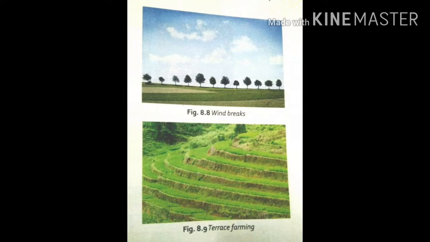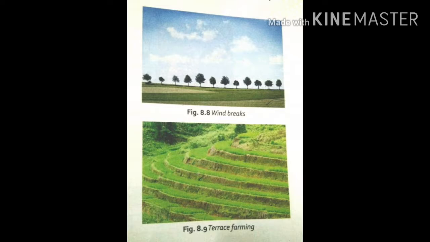So by this way we can prevent soil from being blown away, and it helps in reducing soil erosion.